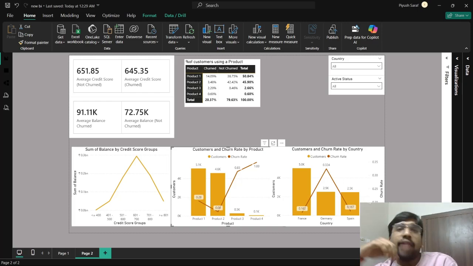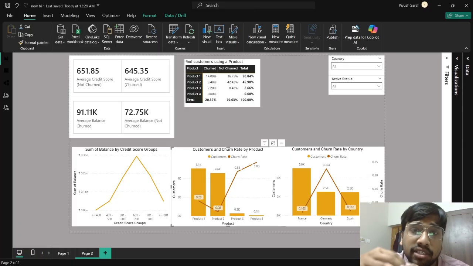Here, the possible actions that I would take would be to do some audits about products 3 and 4, like what changes can be made, what the problems are here, and if possible, I would like to bundle products 3 and 4 with product 1 itself, right? And also we can do some kind of A/B testing here with features, with prices, and asking customers for their feedback on the products, understanding the customer sentiments. Okay, these are the actions that we can take here.